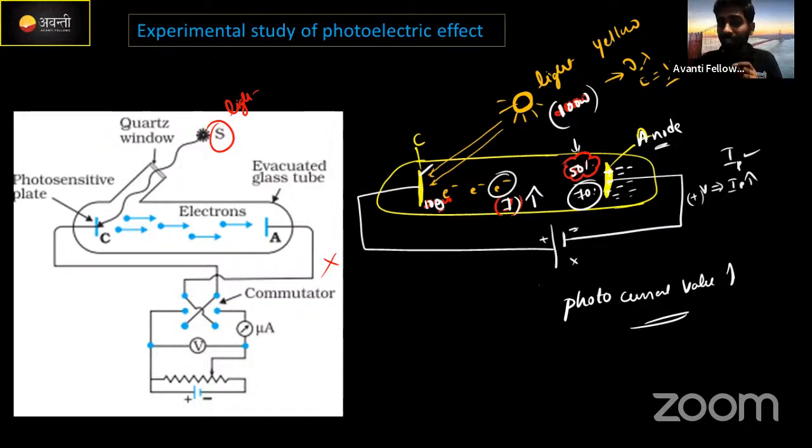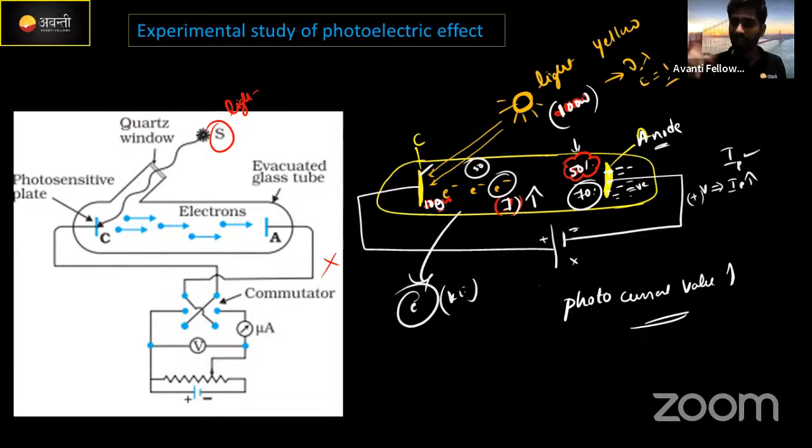Means due to the negatively charged particles present on the anode, they are all trying to stop the electrons coming near the anode. Out of 100, 50 come. Out of 50, one electron will get the maximum kinetic energy, right? I don't know which one. Any one electron will get the maximum kinetic energy and is moving very fast. In a small unit of time that electron also stops. Means it also won't move any further distance.